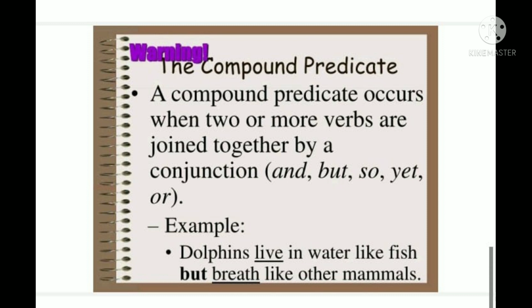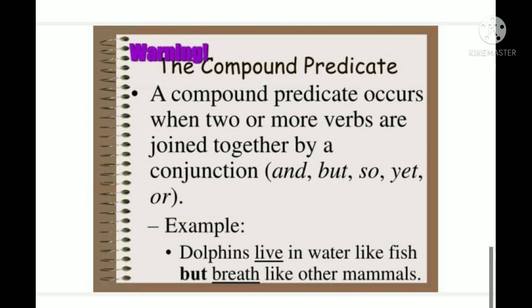When there is a single action, again the same rule, children. When there is a single action, it will be a single predicate or a simple predicate. When there is a conjunction like and, but, or in the action part, in the word following the verb, it will become a compound predicate. A compound predicate has two or more verbs. I went to the market but couldn't purchase anything. Went is a verb, purchase is a verb. Two verbs at a time. That will become a compound predicate.